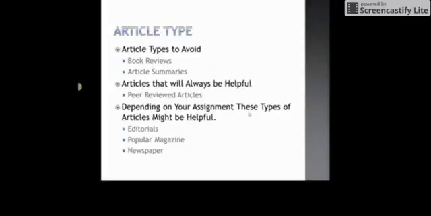Similarly, article summaries are only summaries of the entire article. These summaries can be published in publications other than where the original article is published. It is much more acceptable to find the original article and use that as a source in your project. These original or complete works are usually known as primary sources. Primary sources are the equivalent of receiving information firsthand or from the source.